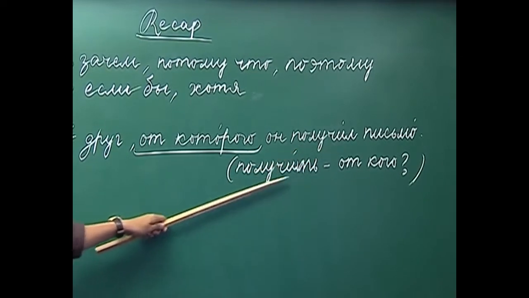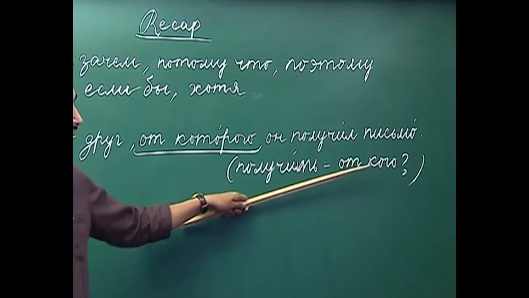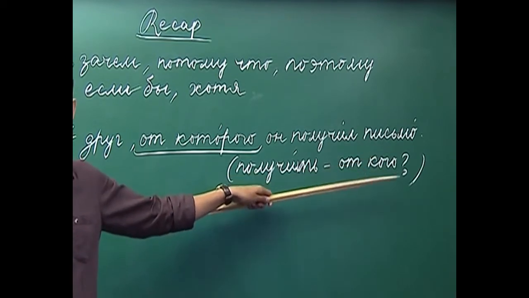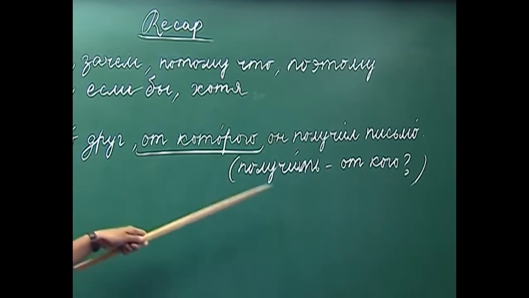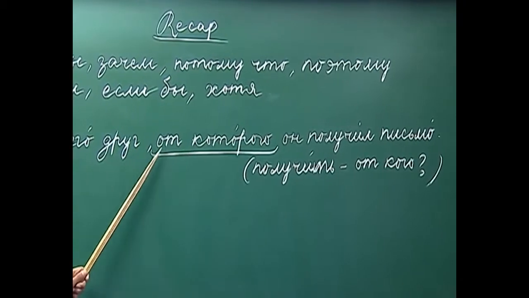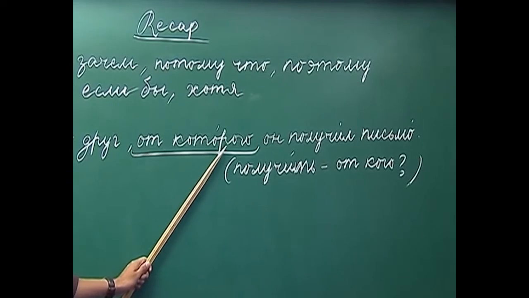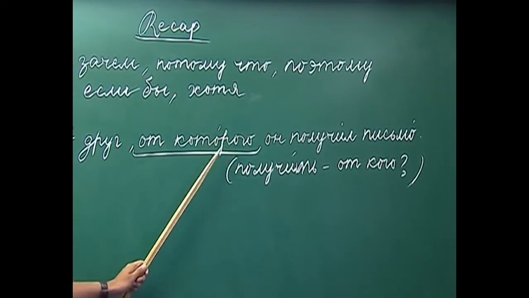Получить requires the question от кого. So, от кого means from and the genitive case of the noun. That is why we have used the preposition от and then the genitive case of который, which is которого.